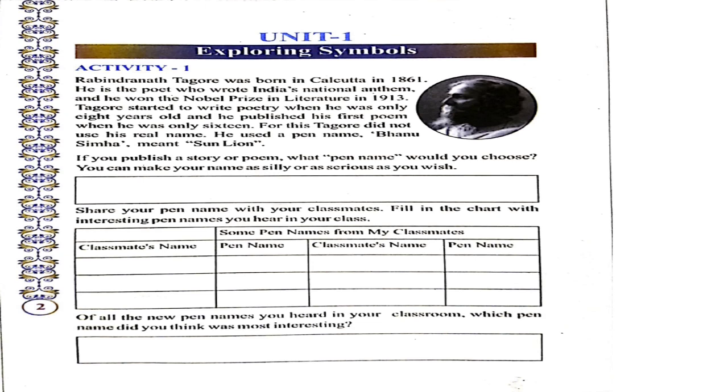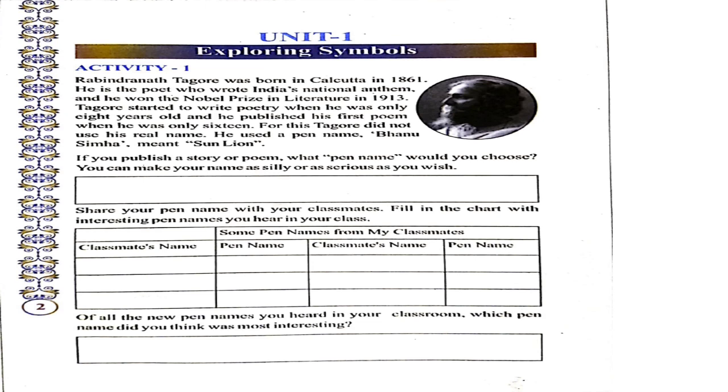So he wrote India's national anthem, and for that he won the Nobel Prize in Literature in 1913. So he was the first non-European person to win a Nobel Prize for literature. For writing purpose, he got Nobel Prize way back in 1913.